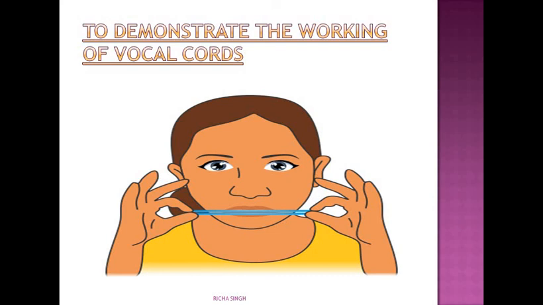Now, this is the reason why the voice of a person varies. Why don't we all have a similar voice? Because there is a difference in the length of the vocal cords. Vocal cords in men are longer, about 20 millimeters. That's why they have a heavy voice. In women it is around 15, and in children it is even shorter. Therefore, they produce a shrill sound. The voice is not as heavy as in men. So the reason is the difference in the length of the vocal cords.